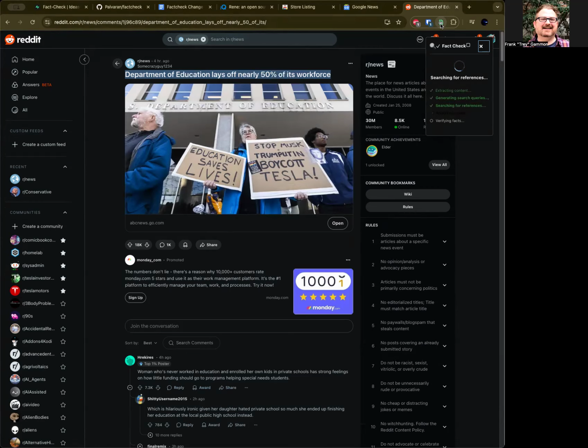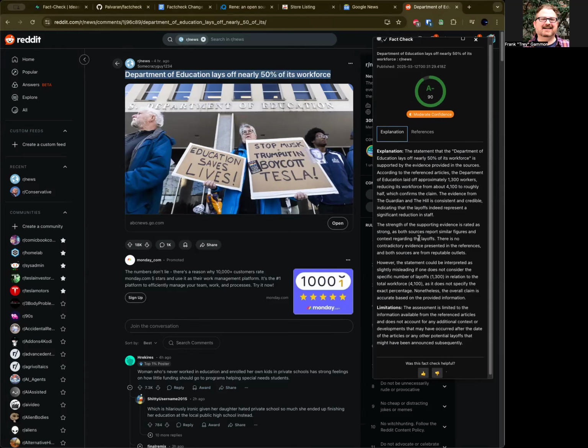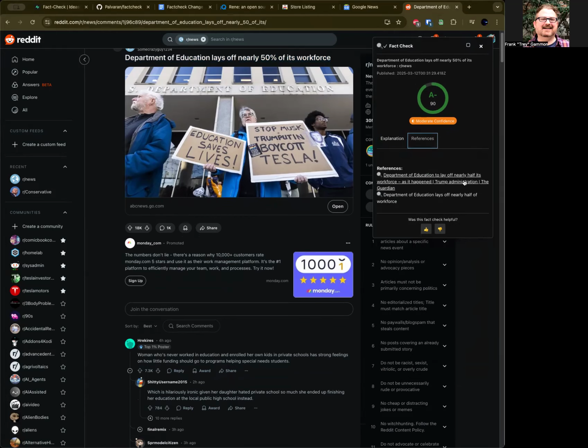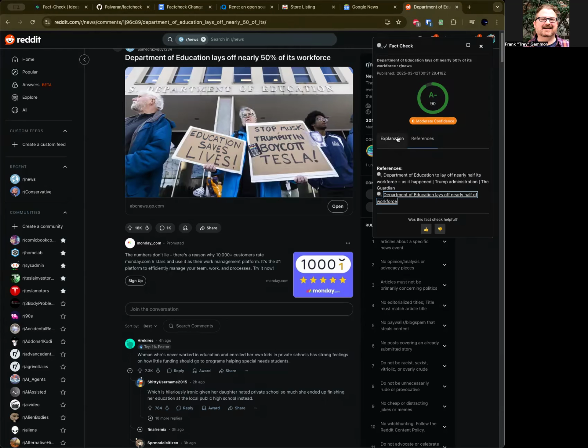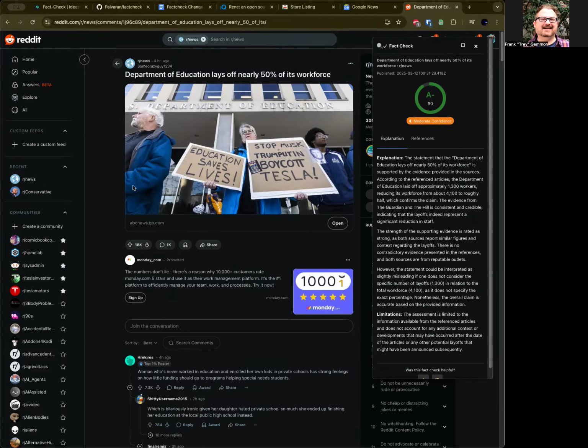And now this will do the exact same thing, but it'll do it from a smaller context, or a smaller subtext, I guess. And it says, and notice the quotations, Department of Education, which is this headline here. And this is actually a true article, A minus 90. And then you can see the references here. There's one from The Guardian and this one here, which is from The Hill. So you can see how this is interesting, that you could highlight some different pieces of information here. Let's see, what else can we do here? Let's go look at something else.